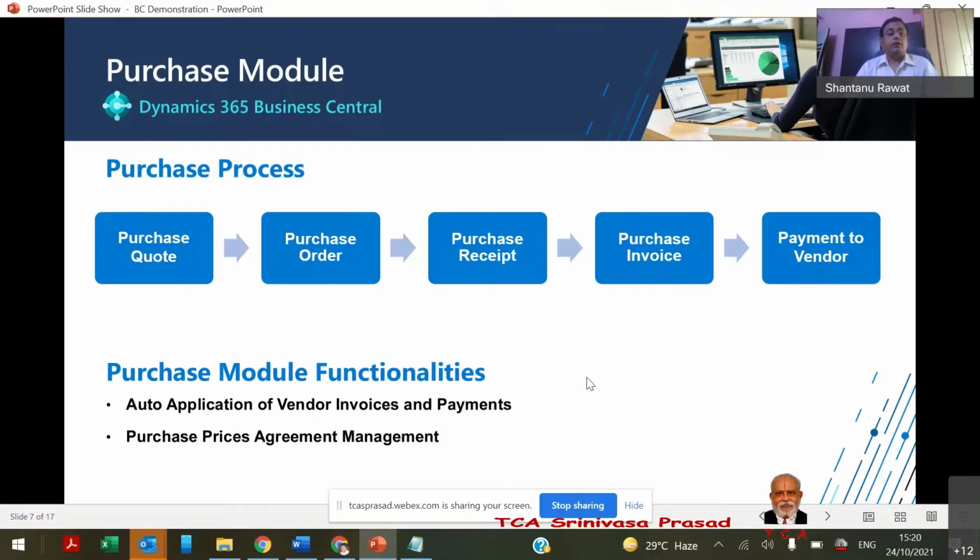And further, it could also be possible that the vendor offers that for a particular quantity this price is available, and beyond that particular quantity a different price will be there. Such types of agreements could also happen. So all such things can be maintained in the system, and the system will maintain that purchase price matrix. And whenever we create the purchase order, the system will automatically pick the correct price in that transaction.